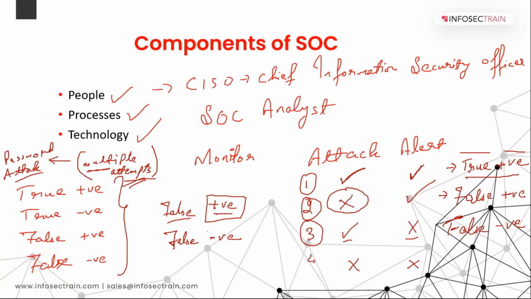And the last one, the fourth one. If alert says there is no attack, and in reality also there is no attack, it means it gave us a true negative. The negative given by the alert was true. It was correct. So it will be a true negative. Clear, everyone?